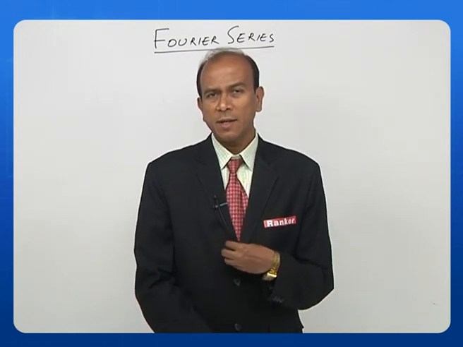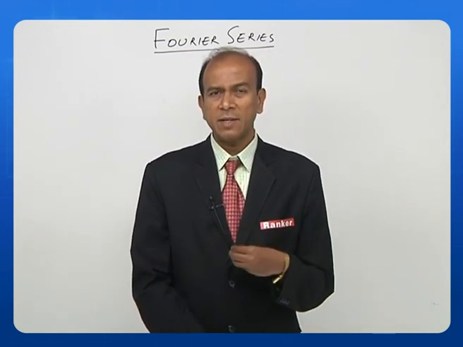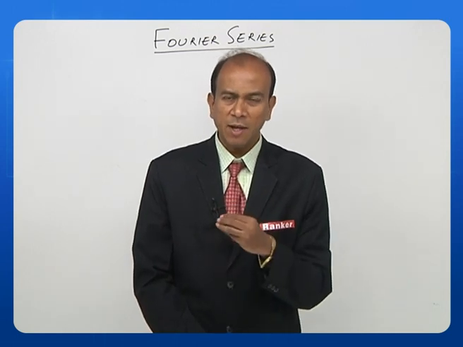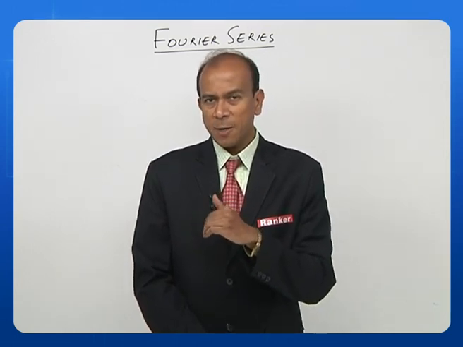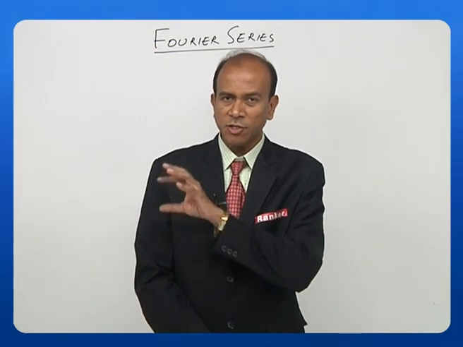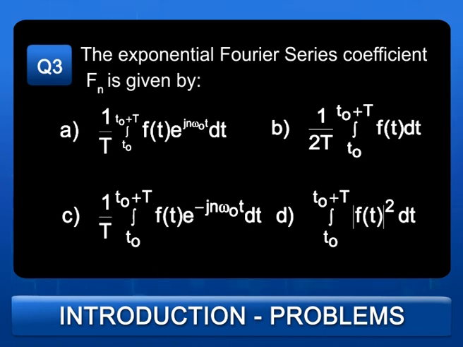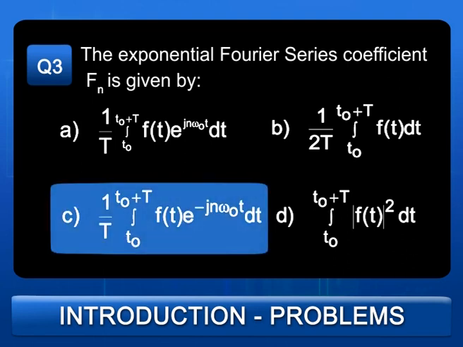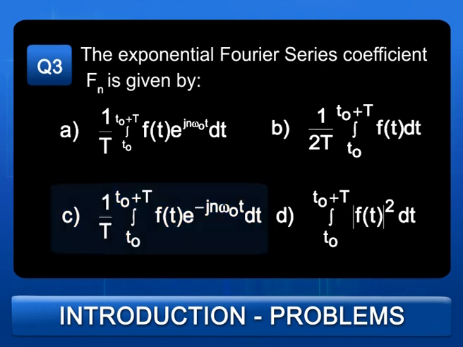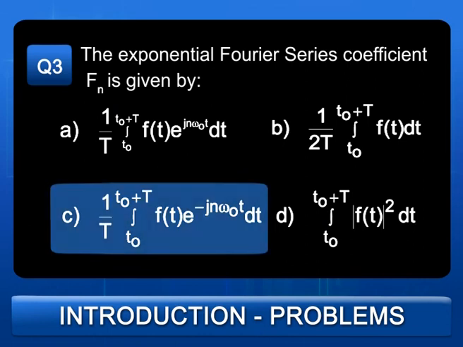Now the formula lies between 1 by T integral T0 to T0 plus T f of t, whether it is e to the power of j, the exponential which is positive, or the exponential which is negative. So the answer is C. What does C say? It says 1 by T integral f of t, the integration limits are T0 to T0 plus T, f of t e to the power of minus jn omega naught t dt.